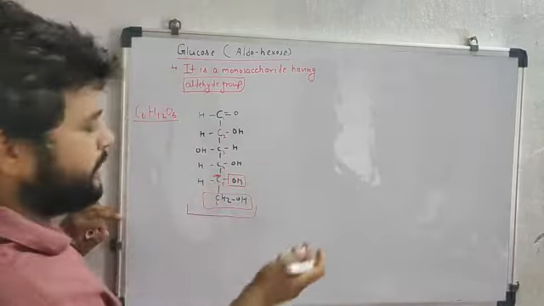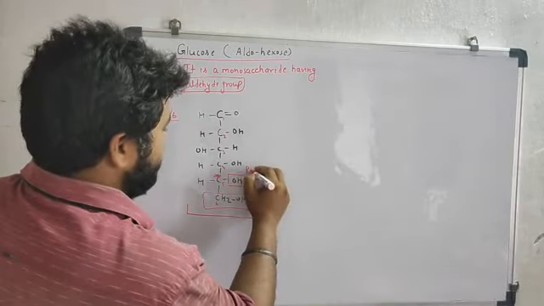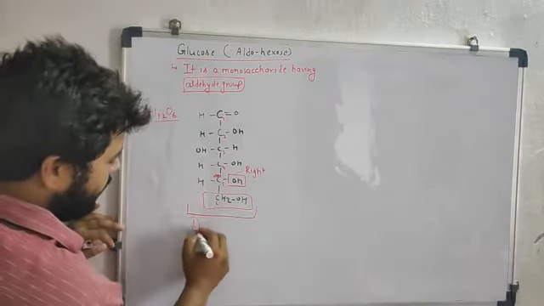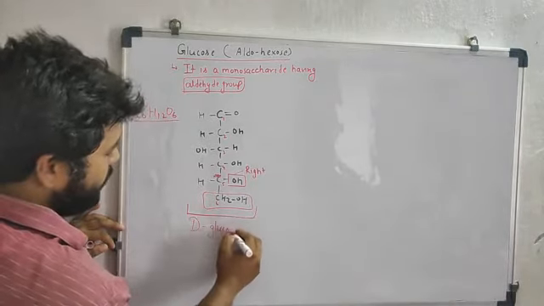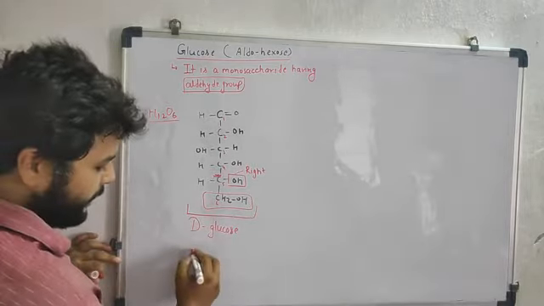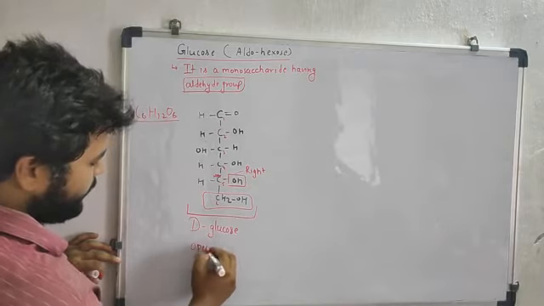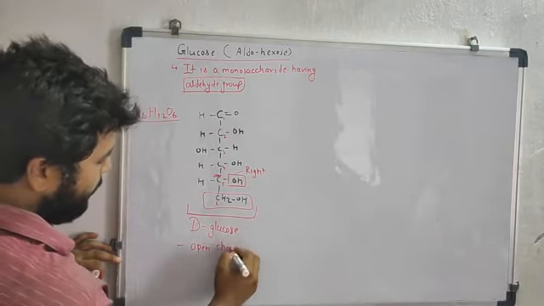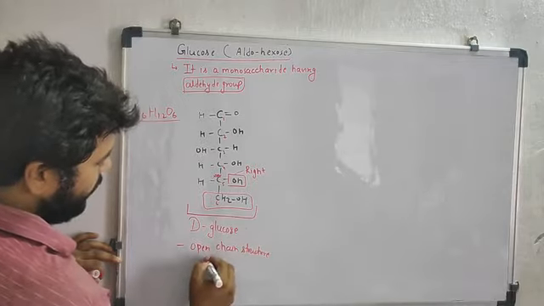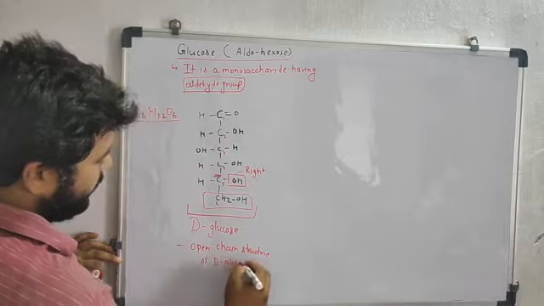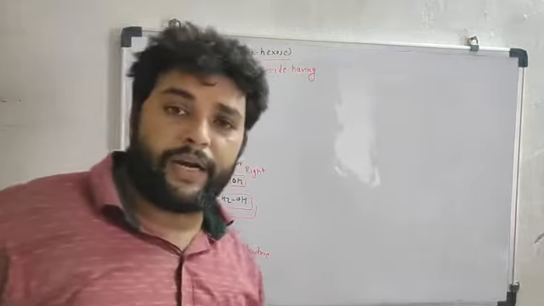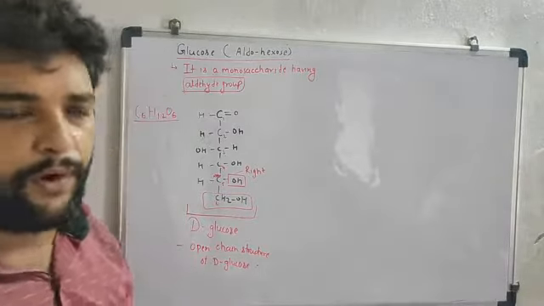OH is present on the right side, so it is D-glucose. It is called D-glucose, and this structure is the open structure or open chain structure of D-glucose. Now let us see how the ring structure can be formed.